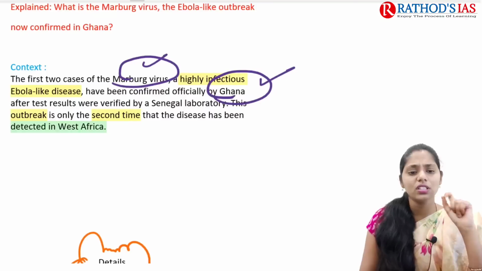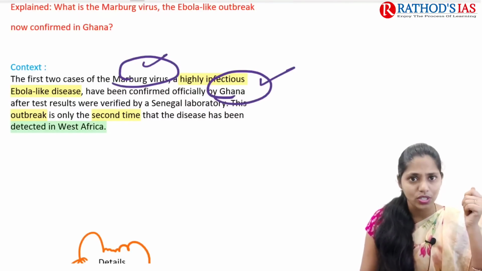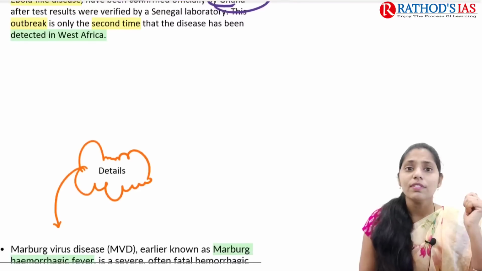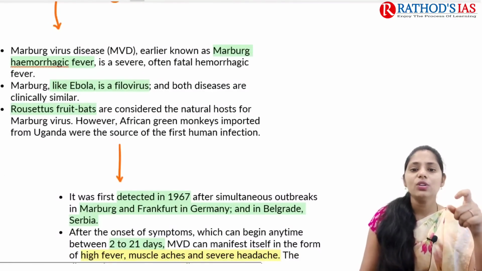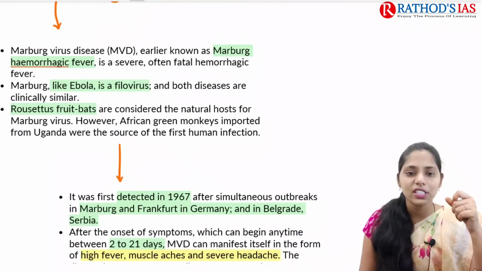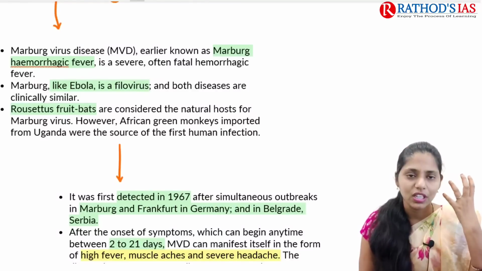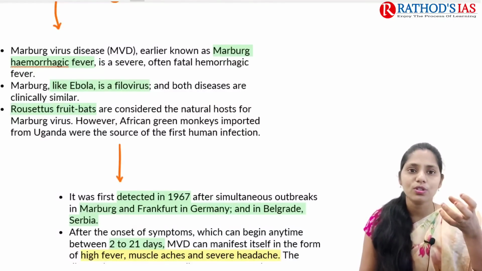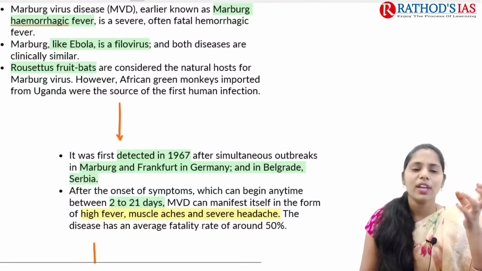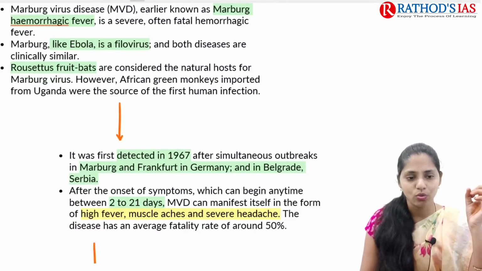Actually, it is not the first time; it is only the second time this disease has been detected in Western African countries. If we are talking about details regarding Marburg disease, it was earlier known as Marburg hemorrhagic fever. It is a very severe and fatal hemorrhagic fever, like Ebola itself, and Marburg also belongs to the filovirus family. Fruit bats are the natural host of this Marburg virus.